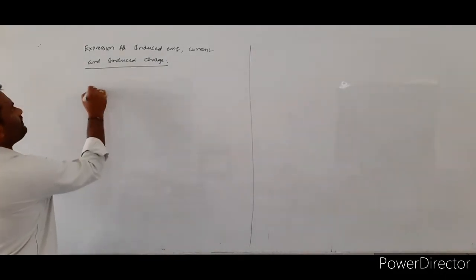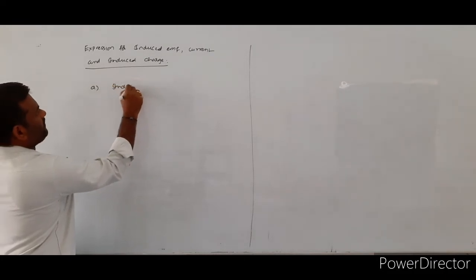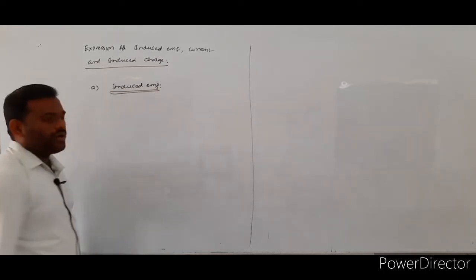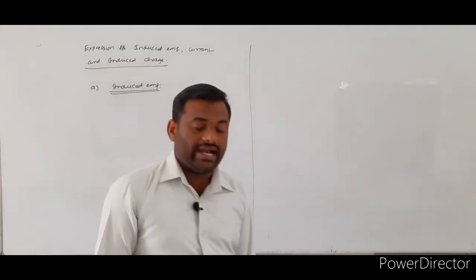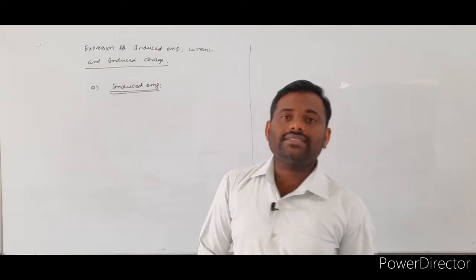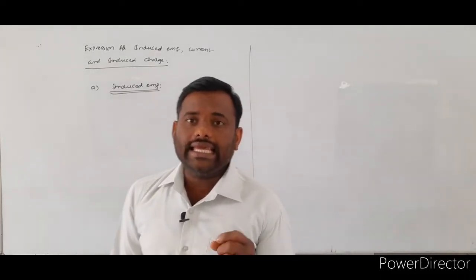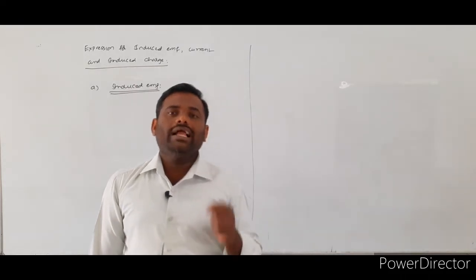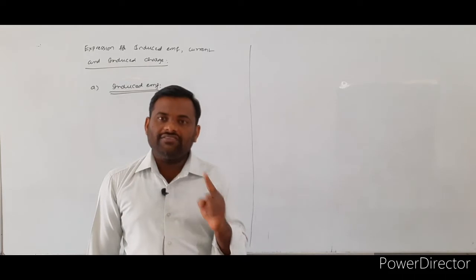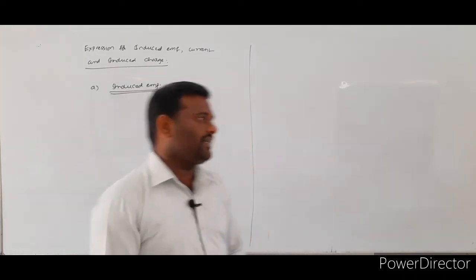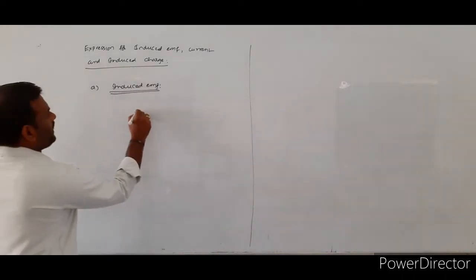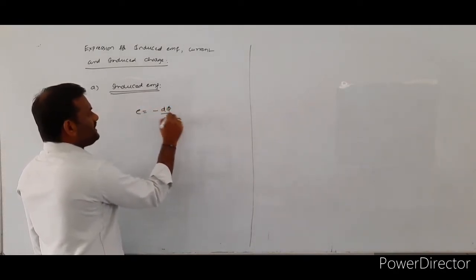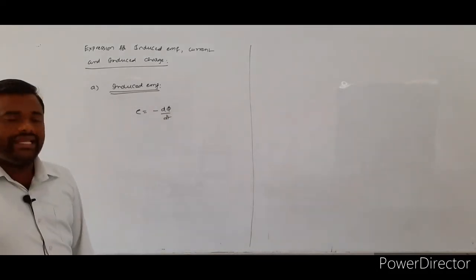The first one is induced EMF. Already we know that according to Faraday's first law or Faraday's second law, the induced EMF produced within the given coil is equal to the negative rate of change of magnetic flux. So according to Faraday's law of electromagnetic induction, we write E is equal to minus d phi by dt. E is equal to what? Minus d phi by dt.